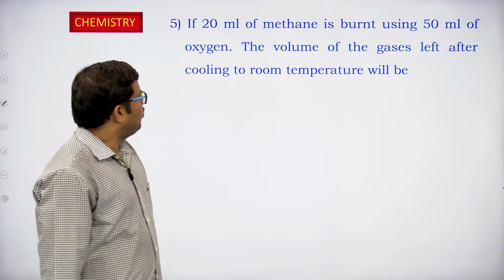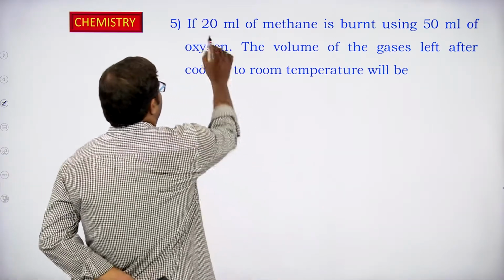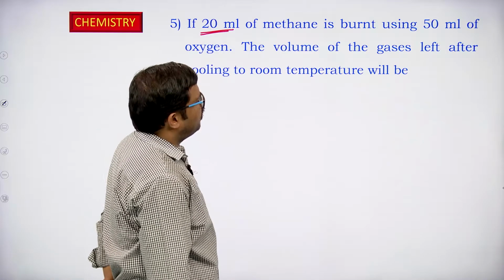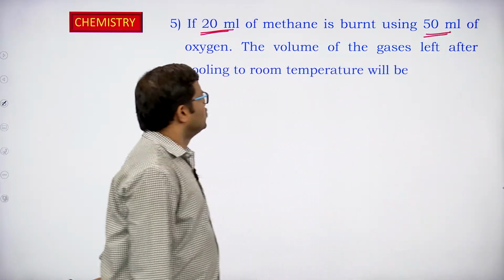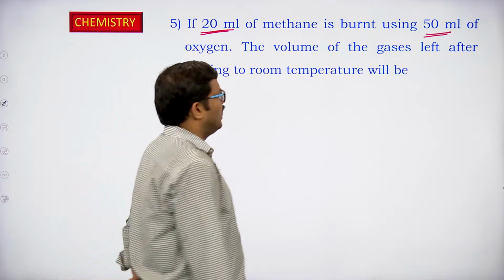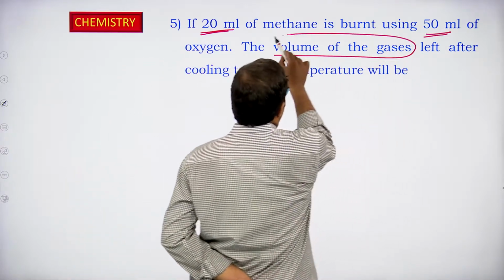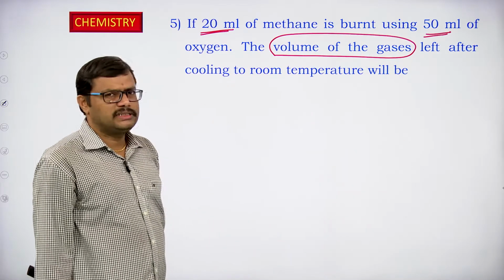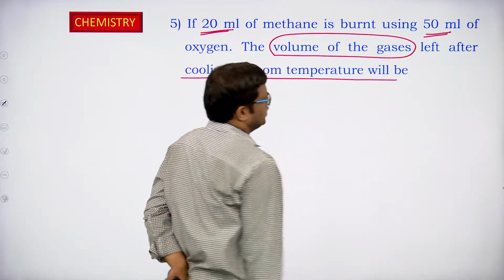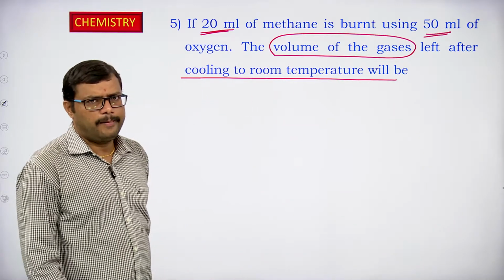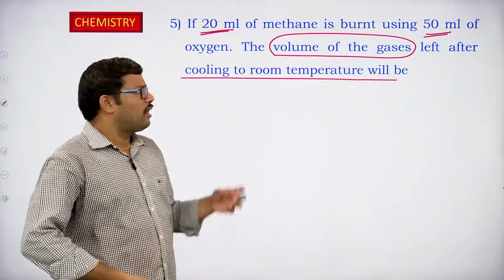If 20 ml of methane is burnt using 50 ml of oxygen, what you have to identify is the volume of gases left after cooling to room temperature. So what we are doing is carrying out the combustion reaction.